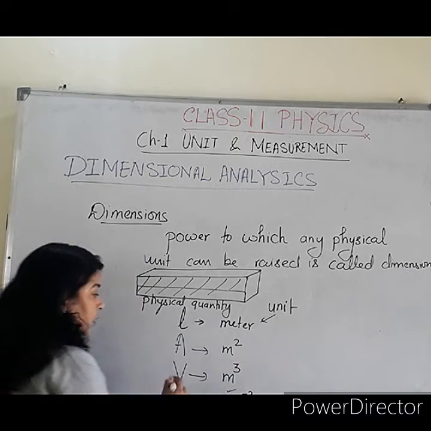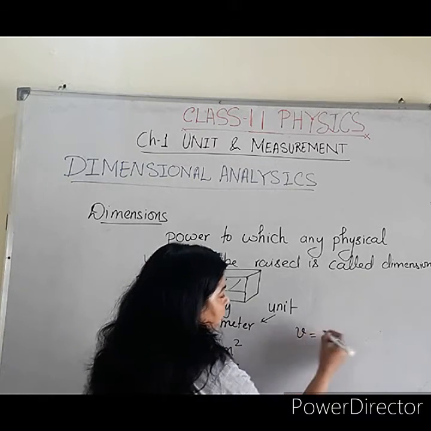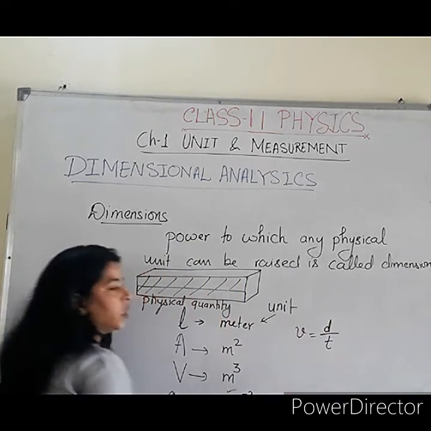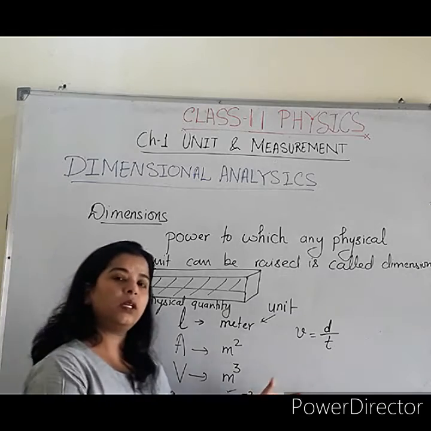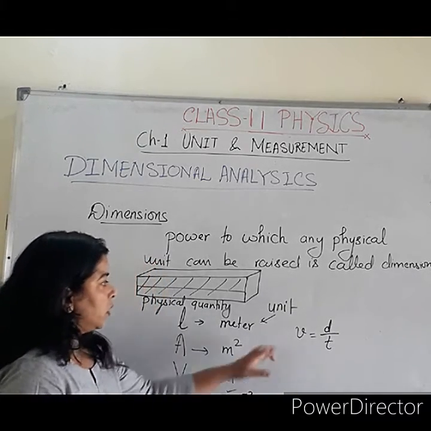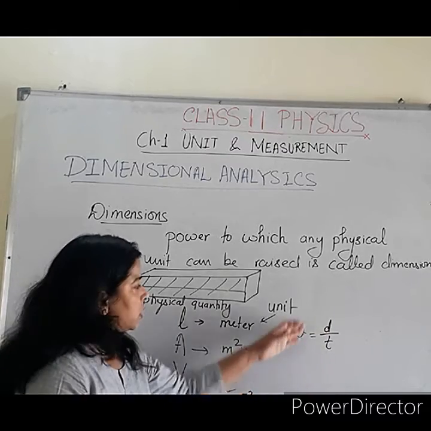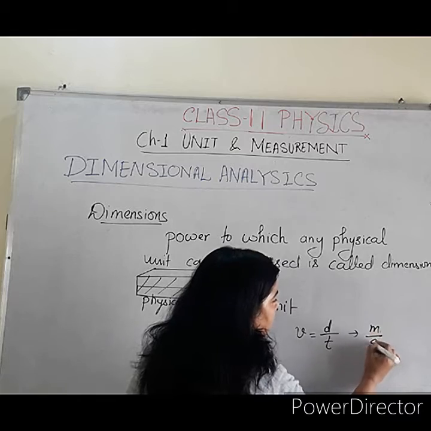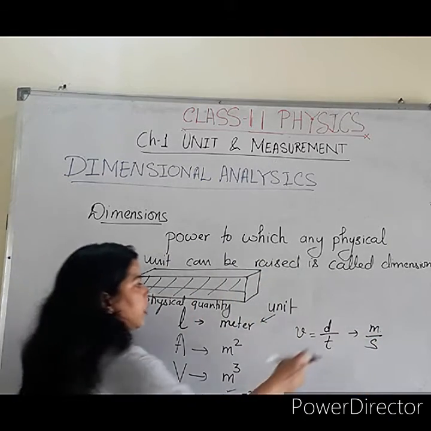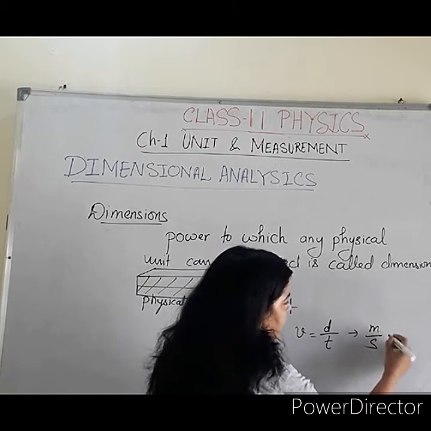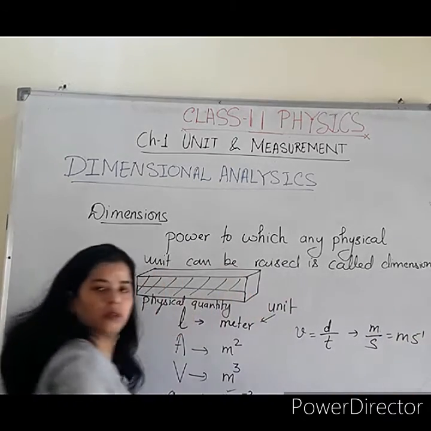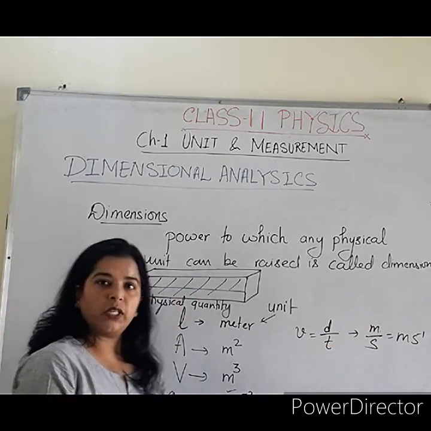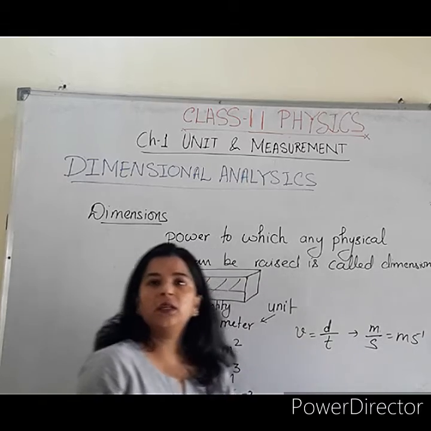So here we will take the dimension of velocity. Velocity is equal to what? Distance or displacement per unit time. If you are taking speed, it is distance per unit time. It will come in the next chapter, kinematics. So speed is distance per unit time, velocity is displacement per unit time. Now the corresponding unit is what? Meter per second. Okay. So here meter has the power 1 and second has the power -1. So the power corresponds to the dimension of that physical quantity. This is the dimension of physical quantity V.